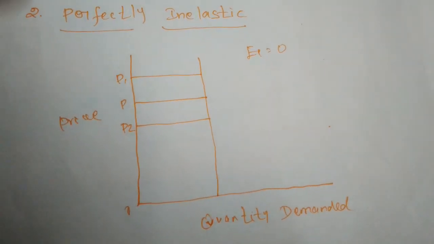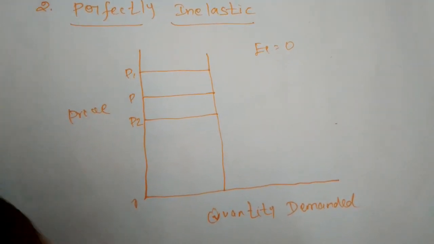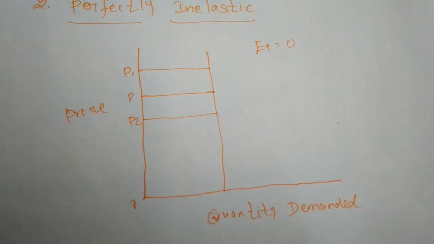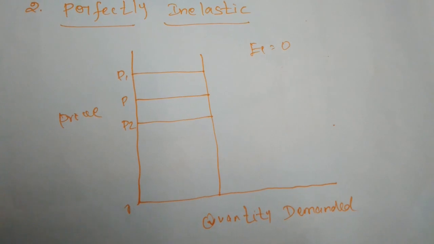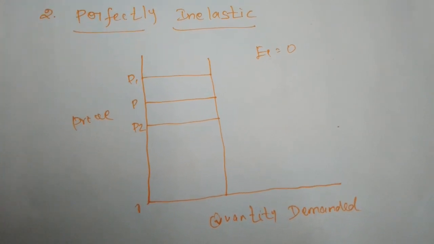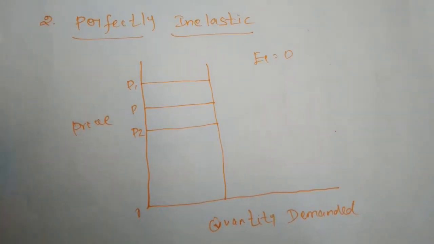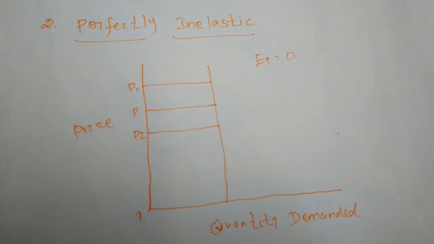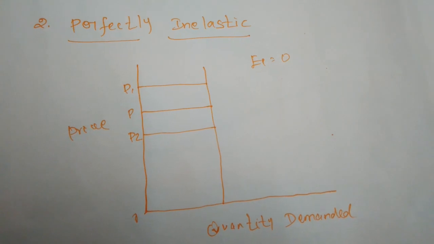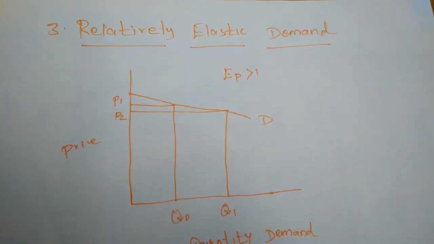Not only the tablet, I only gave the tablet as an example, but any commodity whose demand never changes with a change in price is called perfectly inelastic. There is no chance of creating demand for that commodity through price. That is called perfectly inelastic.